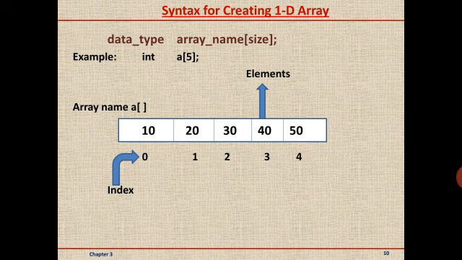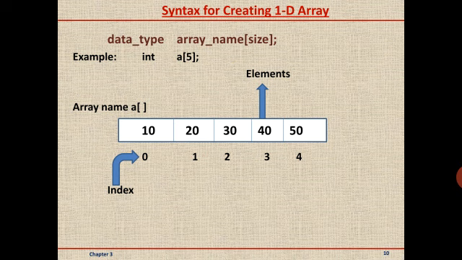Array name means the name of the array, and size specifies how many elements we want to store in the array. For example, suppose I declare here integer a of 5, which means that the name of the array is a. It belongs to the integer data type and has totally how many values? 5 values in it.